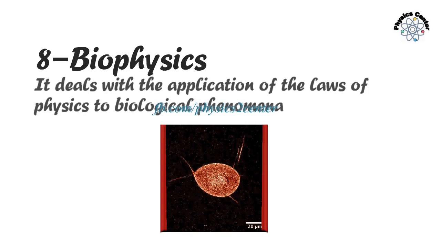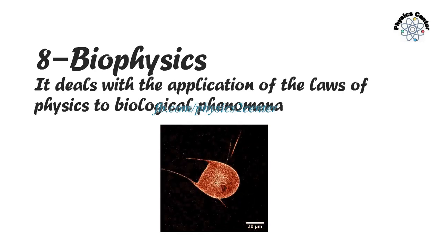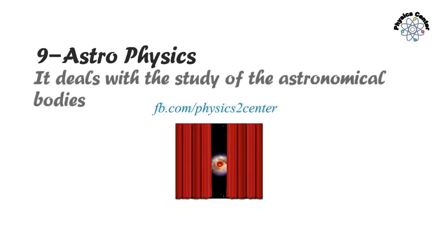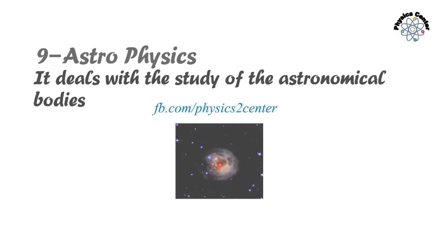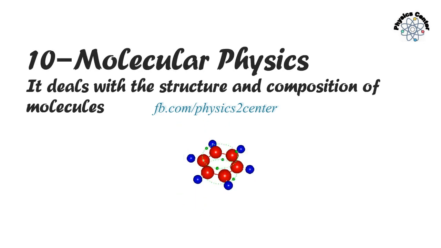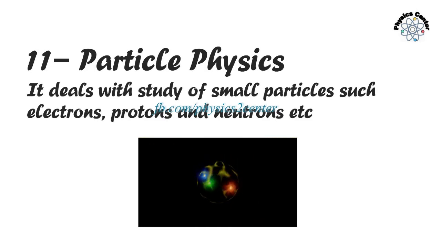Next branch of physics is biophysics. It deals with the application of the laws of physics to biological phenomena. Astrophysics. It deals with the study of the astronomical bodies. Next branch of physics is molecular physics. It deals with the structure and composition of molecules. Particle physics. It deals with study of small particles such as electrons, protons, and neutrons, etc.